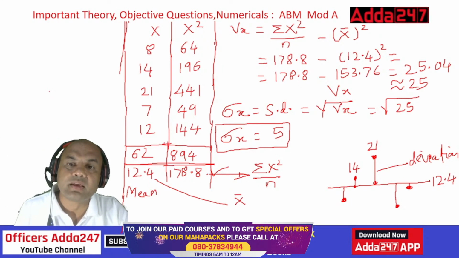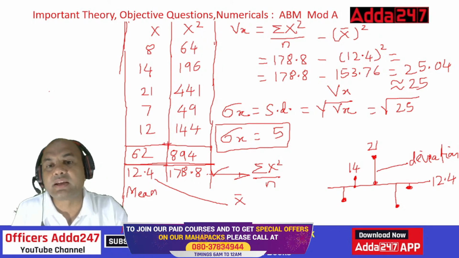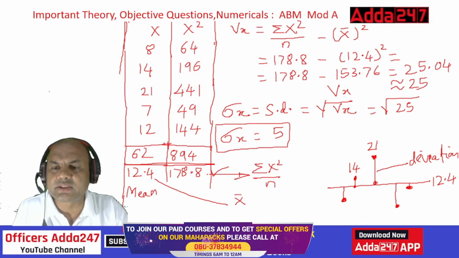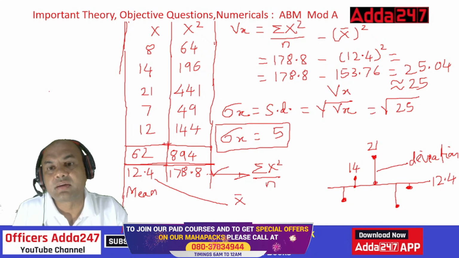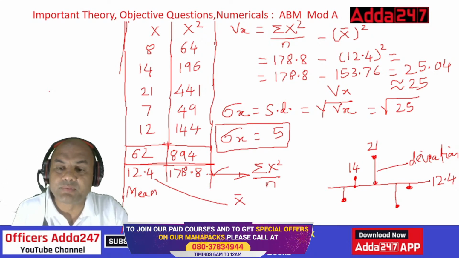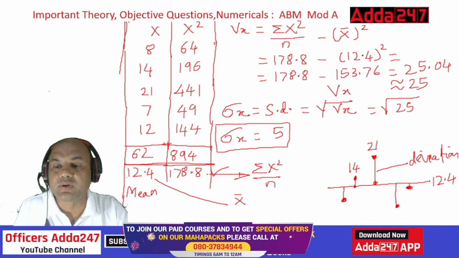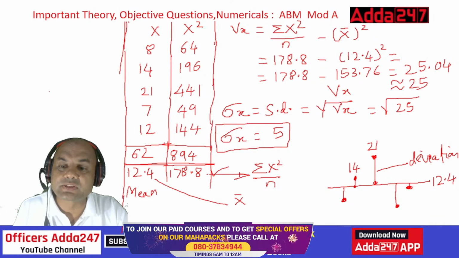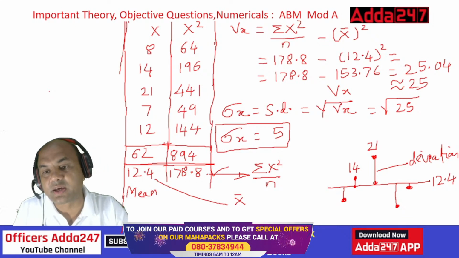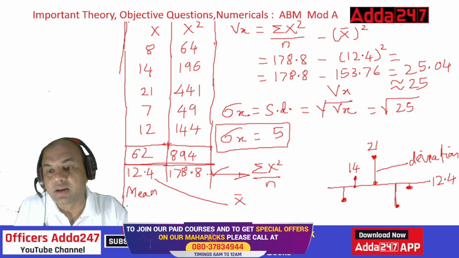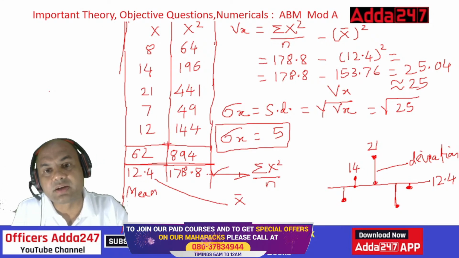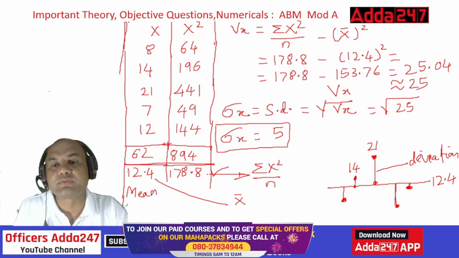And then I'll add these and divide. Add all these and then divide by the number of elements, and I'll get the standard deviation. And when I do the squares of these differences, this difference square, this difference square, and this last difference square, and then add them and divide by the number of elements, I'll get this as the variance.